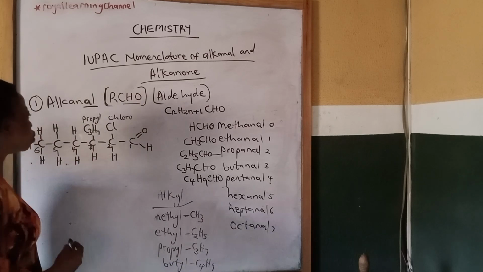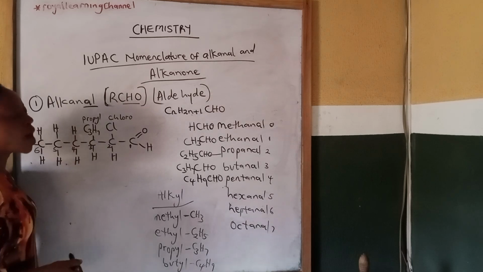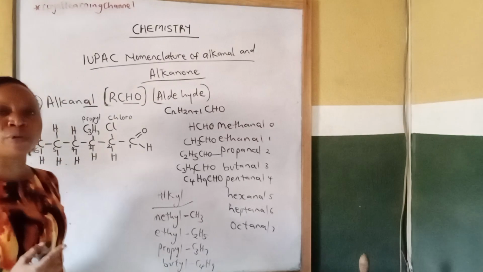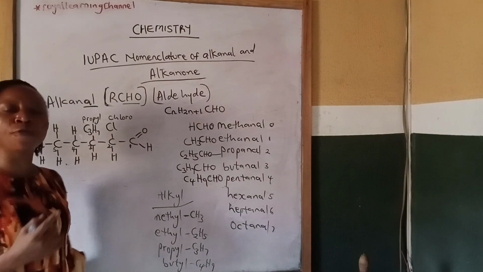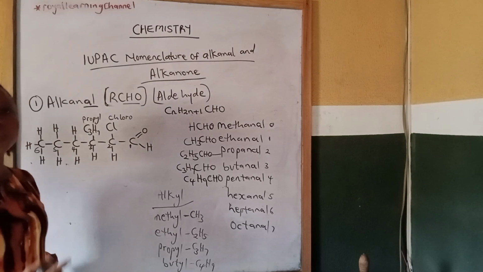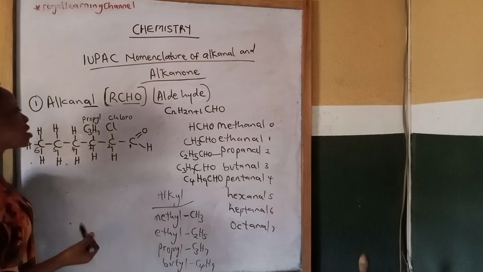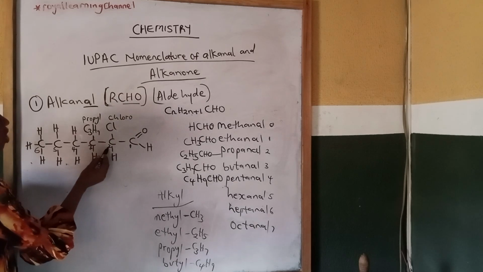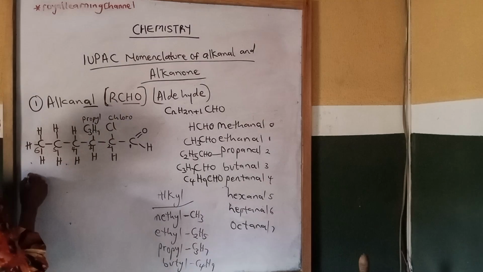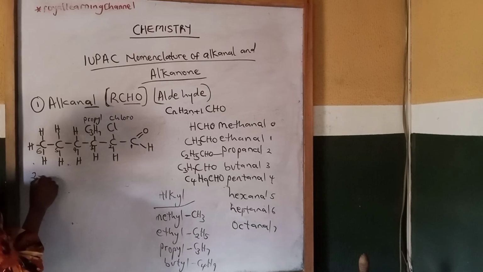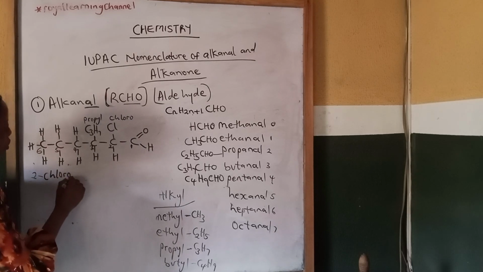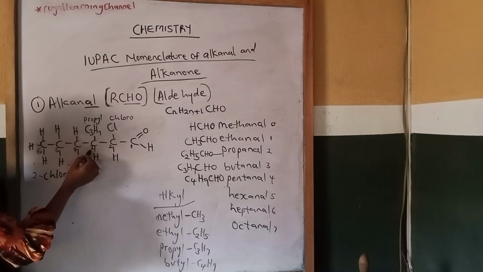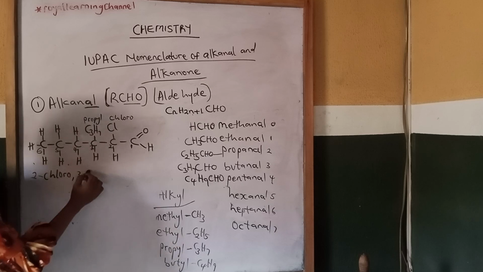When you have a mixture of organic and inorganic substituents, you name your inorganic before the organic substituent. So chlorine is inorganic, so we name chlorine first. Then chlorine is on the second carbon atom, so we call it 2-chloro, comma. Then our second substituent, which is propyl, is on the third carbon atom, so we call it 3-propyl.